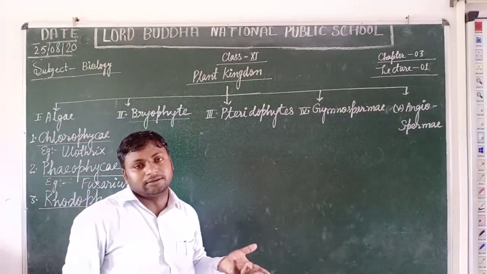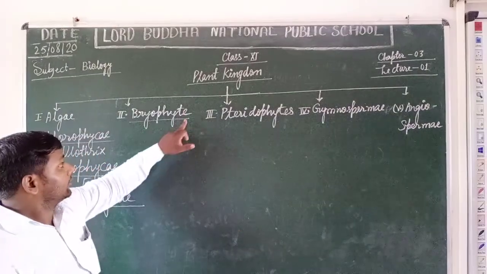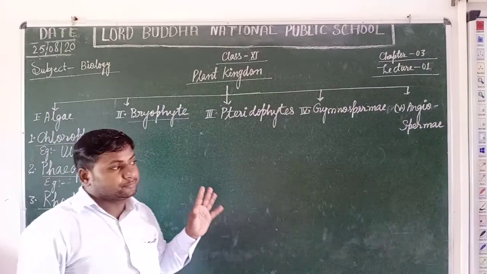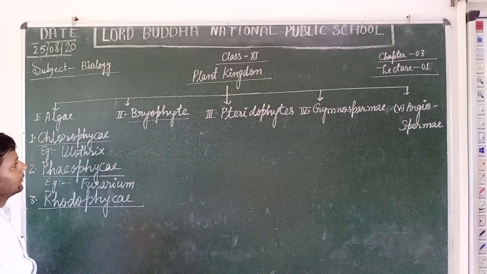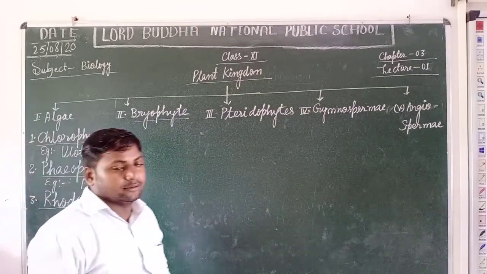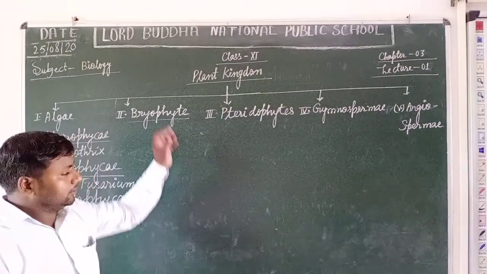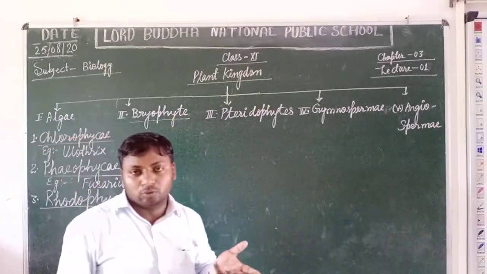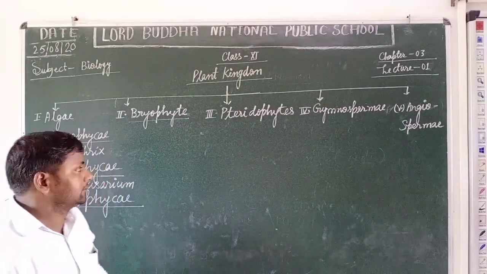Now students, we are going to learn about the second division, bryophytes. Bryophytes are non-vascular plants. Their body is not well differentiated into stems and leaves. In place of roots, rhizoids are present.